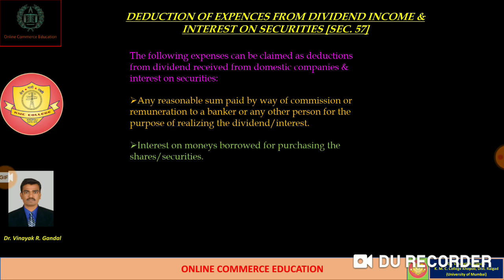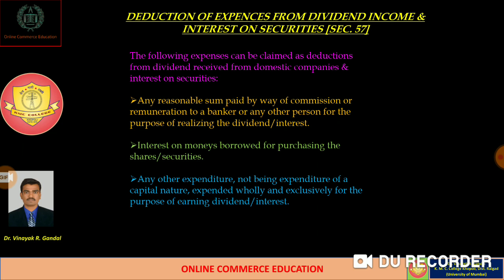Then any interest on money borrowed for purchasing the shares and securities is also treated as expenditure and allowed as a deduction. Then any other expenditure, not being expenditure of a capital nature, expended wholly and exclusively for the purpose of earning dividend or interest is also allowable as a deduction under section 57 in the case of income from other sources.